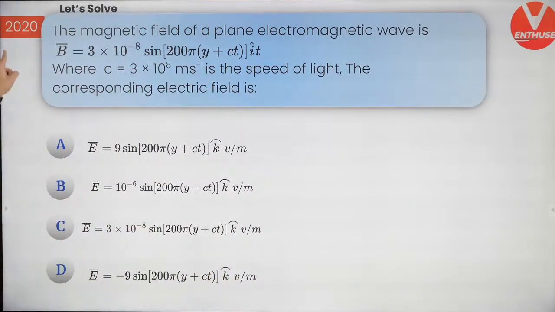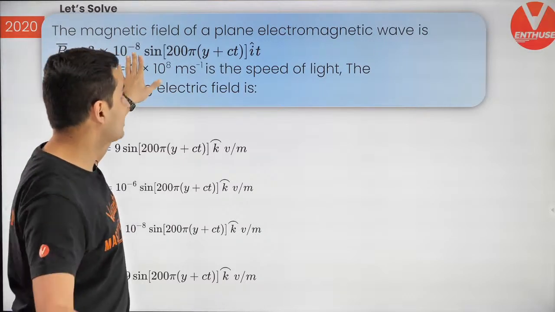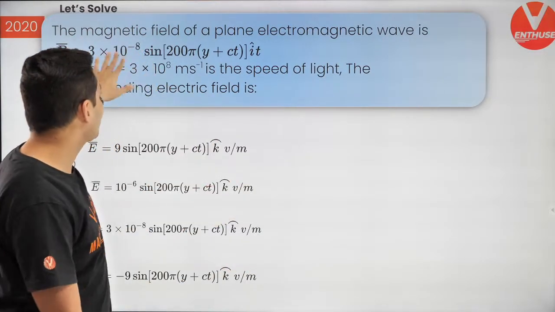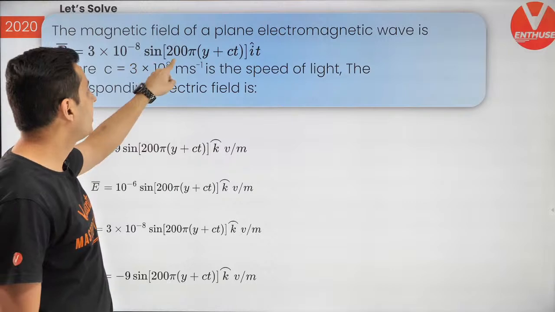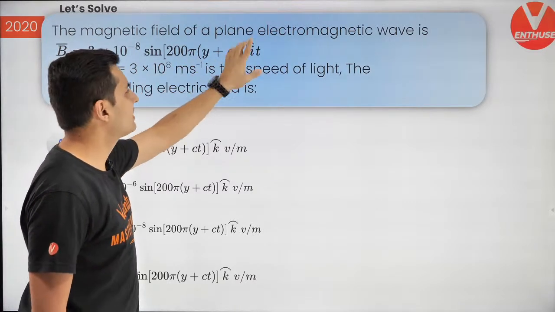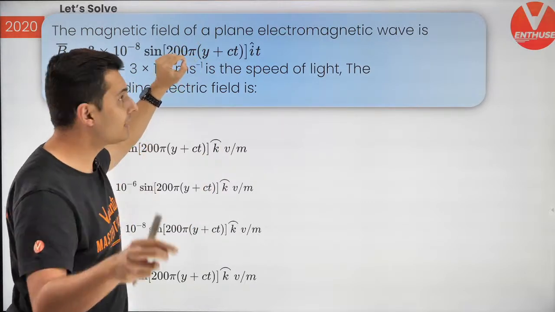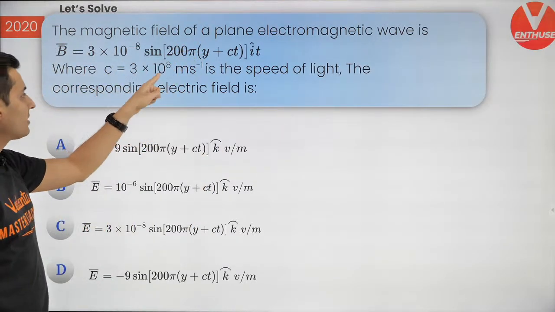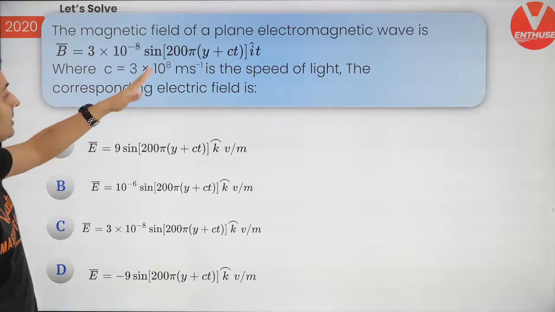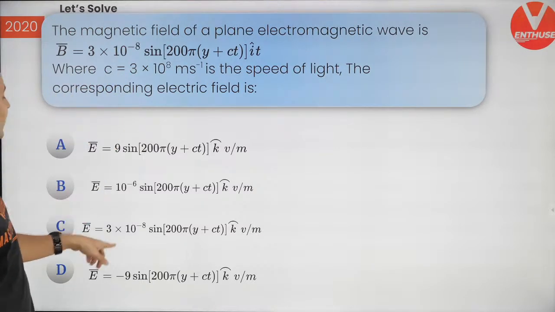Cool. Let's get going. 2020 question. The wave equation of the magnetic field is given as 3 into 10 to the power minus 8 sin of (200 pi y plus ct). Be careful, there is y here, not x, which is what it usually is. Here c is the speed of light. What is the corresponding electric field equation?